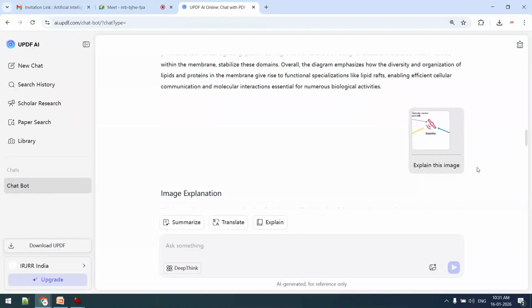No, it will not come under plagiarism, because the image is taken separately by the AI-based tools. It is not taken directly as text content. So no need to worry that the recreated image you are uploading in UPDF for description will be trained again. It will not happen. Okay, sir. Thank you.